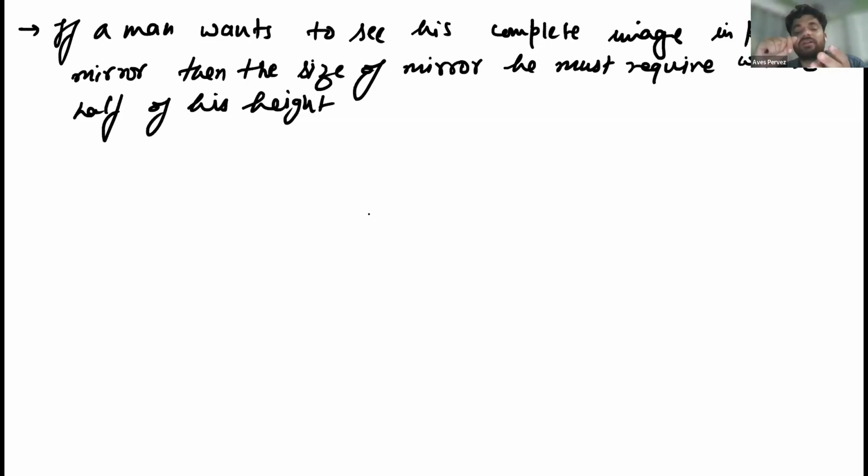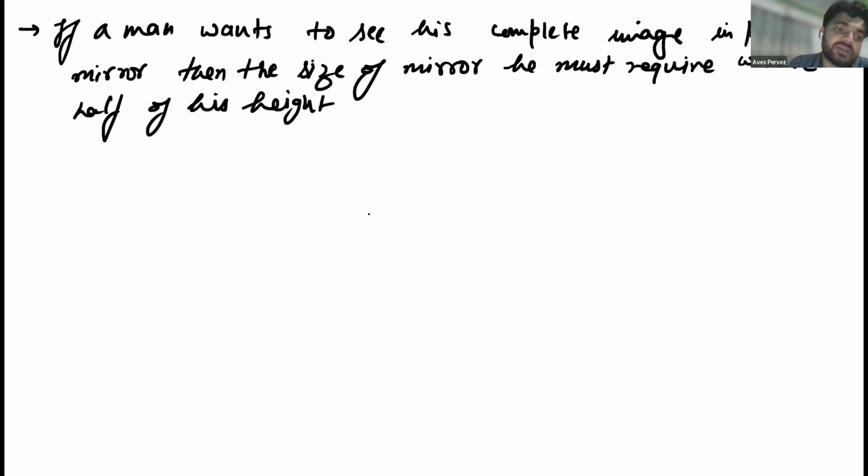If you are having a small size mirror, then you can see your complete image. Take a chair, then you can watch your feet, and then if you want to see your face, you come down and you can see your face. So you need to change. You are not seeing a complete image in a single time, but you can see your complete image by changing the different angles. But if a person wants to see the full image in the mirror at a single time, then he must need a mirror at least of half of his height. Okay, got it? Yes, sir.